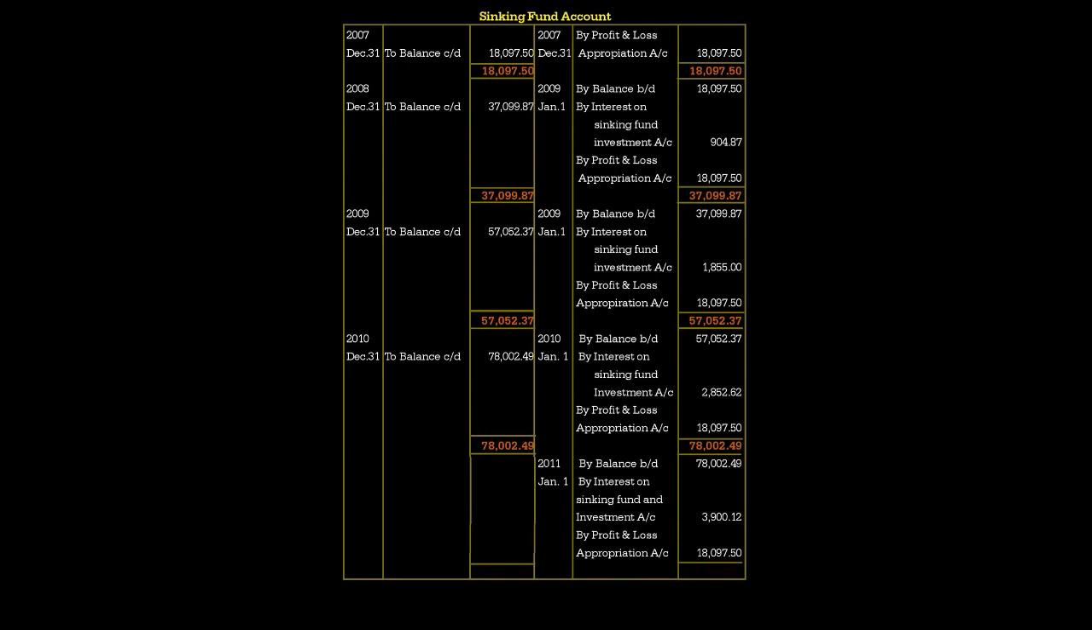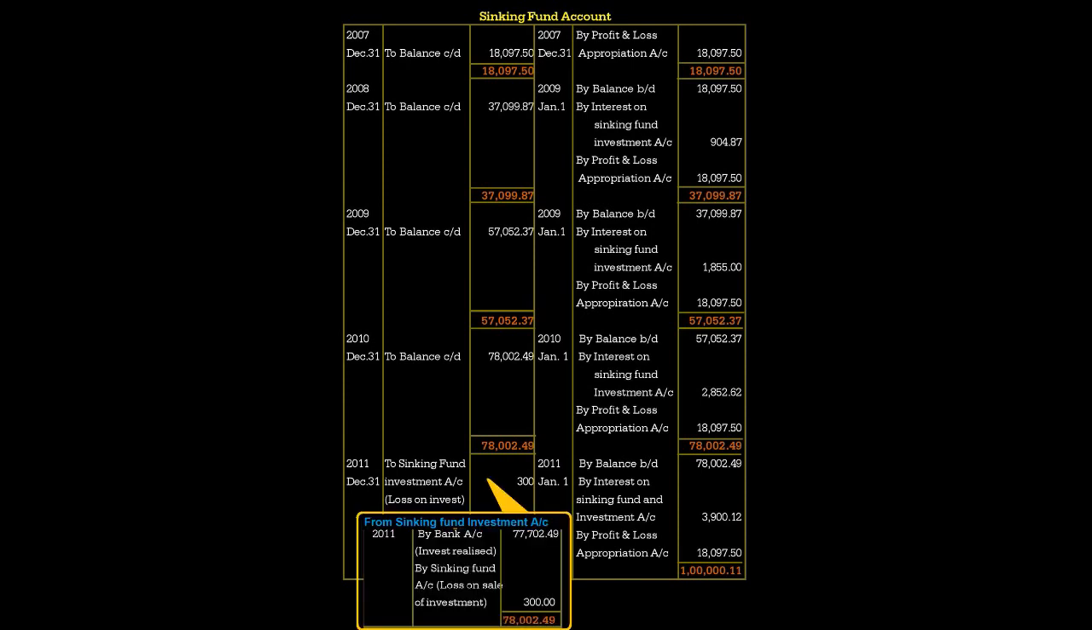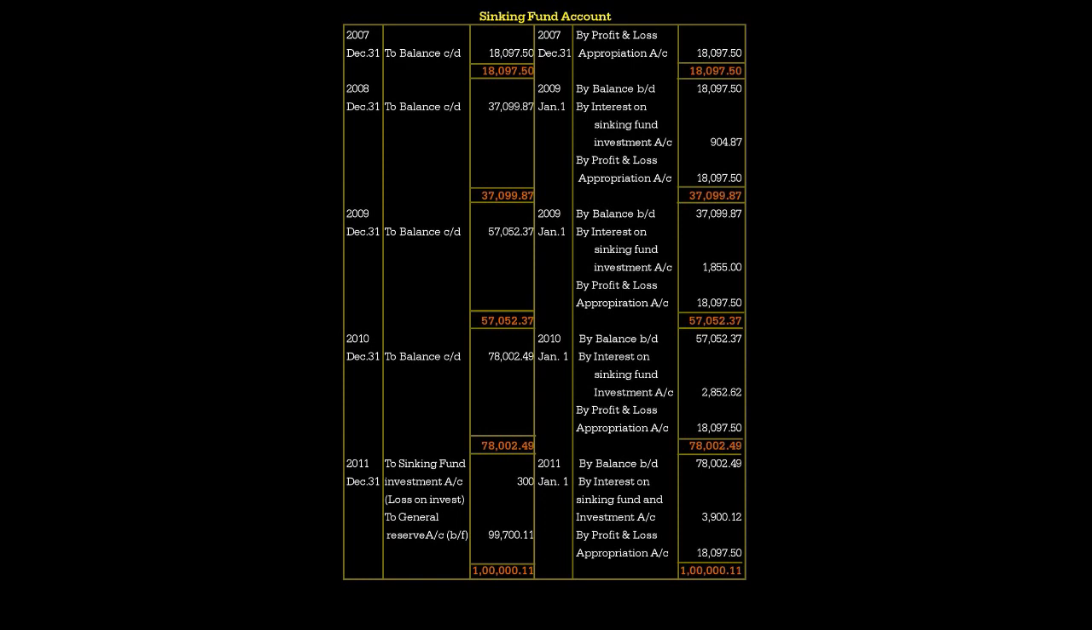Now you have to close the fund account. Bring that loss on sale of investment of 300 to the opposite side, that is in the sinking fund account, to sinking fund account 300. That is the loss on sale of investment, transferred to the sinking fund account. After that, for the remaining amount, there is no loss on issue because the debenture is not going to be redeemed at premium. So whatever amount is transferred to general reserve account, that is the balancing figure, 99,700.11. That is the final amount.